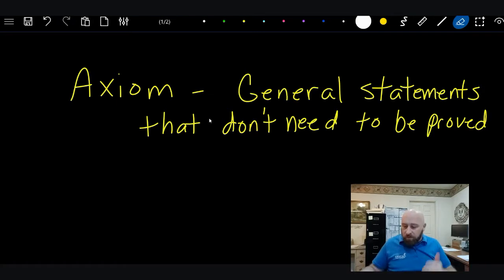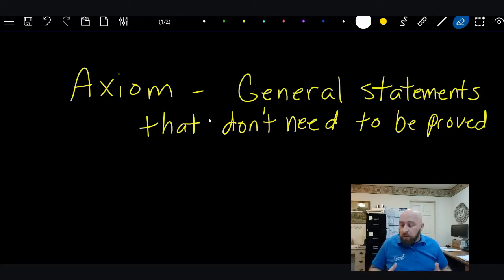Most of the time, when I go over them, you're going to say, yeah, of course, because they are basic. But in order to go to the next step, in chapter 2 of your book, which starts out with proofs, we have to start proving things. So before we can get to that, we have to talk about the things that we don't have to prove: the axioms, postulates, and statements that we will be talking about today.